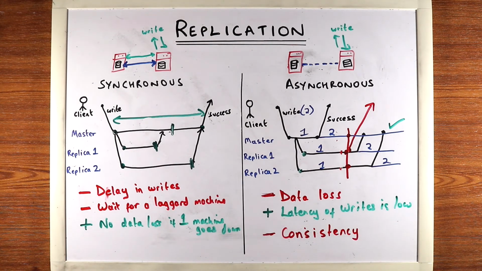And so really you have to take a look at the data and the kind of data that your system is serving to see if consistency will be a problem. With synchronous replication, that is not a problem because all the data is updated at once, and so there's no consistency issue here.